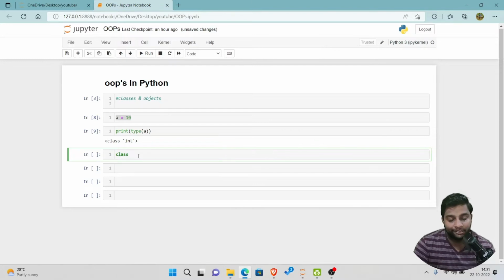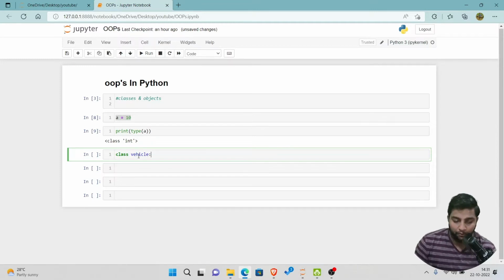So why is class showing in green color? Because in Python, class is an inbuilt keyword using which you can create n number of classes, and using those classes you can create n number of objects. So I'll take an example now. Class vehicle. Vehicle is not an inbuilt keyword or something. You can take anything of your choice, your name, your friend's name, or any word which you like.